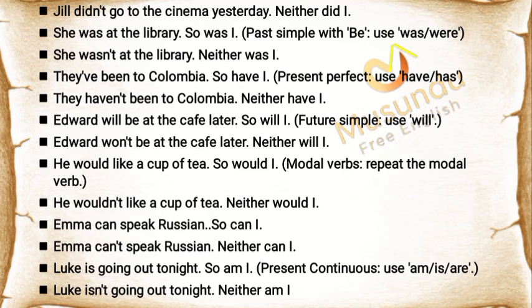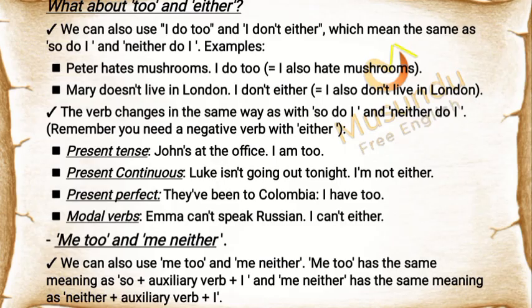So am I. Present continuous: use am, is, are. Luke isn't going out tonight. Neither am I. What about too and either? We can also use "I do too" and "I don't either", which mean the same as "so do I" and "neither do I". Examples: Peter hates mushrooms.